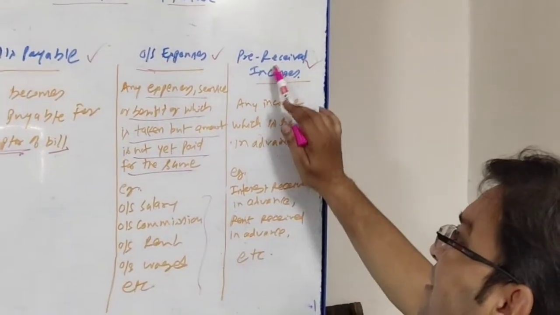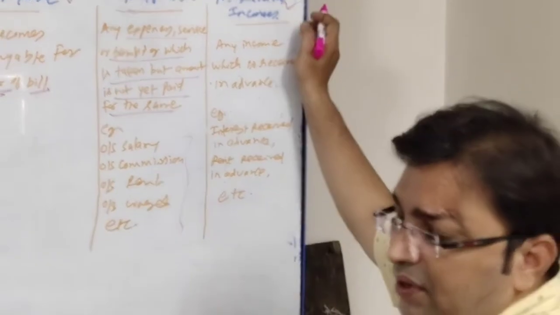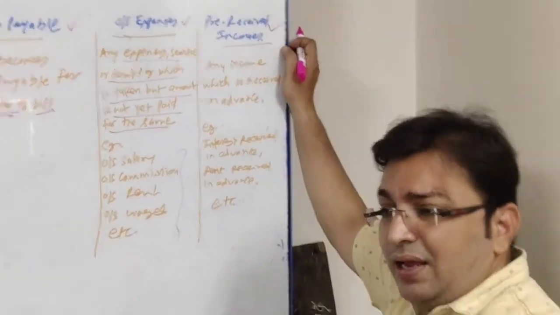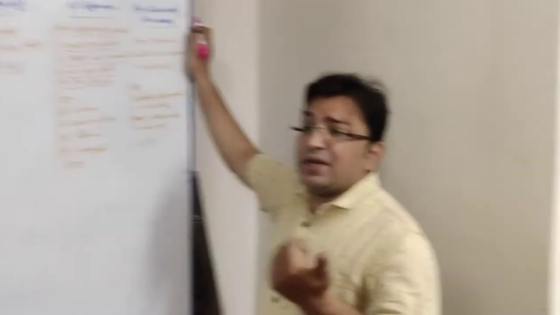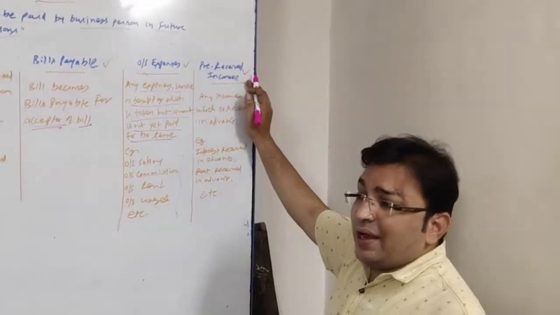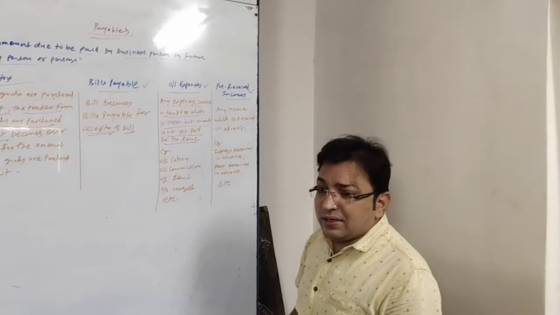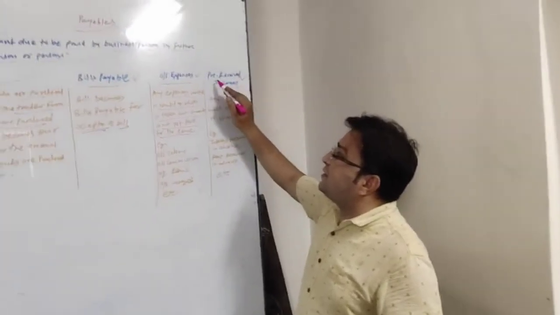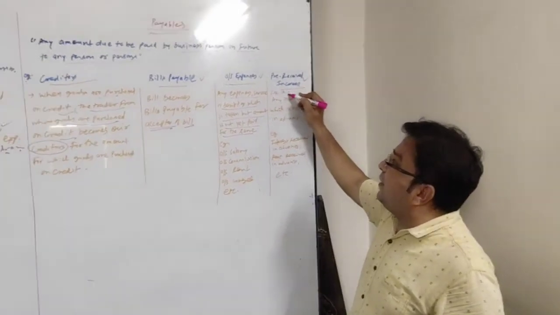And the last one is pre-received income. These are incomes. Now, how can income be a payable? It is income which is already received for the next year or for the upcoming years. Next year you will have to give services to the person, but you will not be receiving money, because you have already received it in advance.